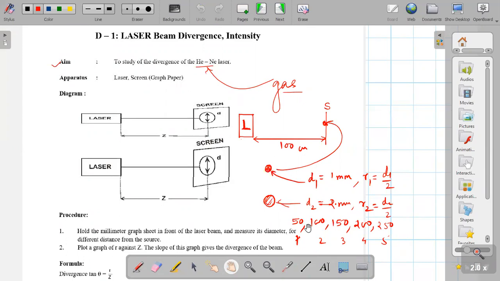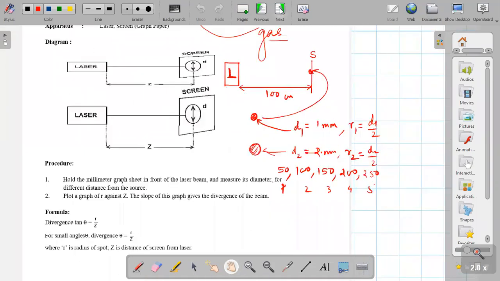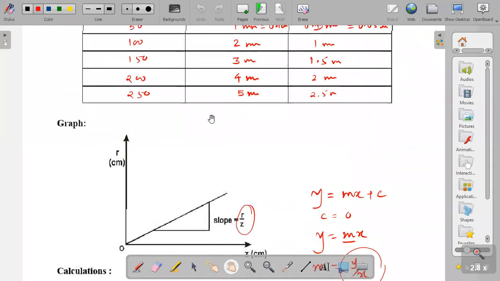Means first take 50. Find out the diameter of that spot, then take a distance 100, you will get a spot, find out that diameter, then change the distance by 50, that is take 150, measure the diameter, take 200, measure the diameter, and last take 250. You will get different diameters, sizes of laser spot, and from the diameter find out the radius.